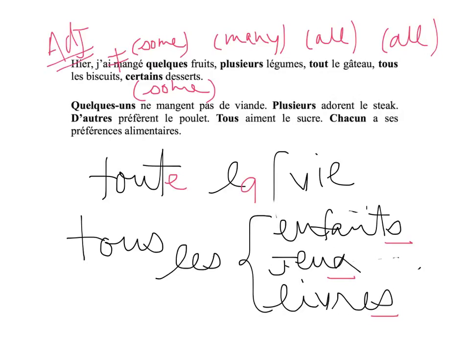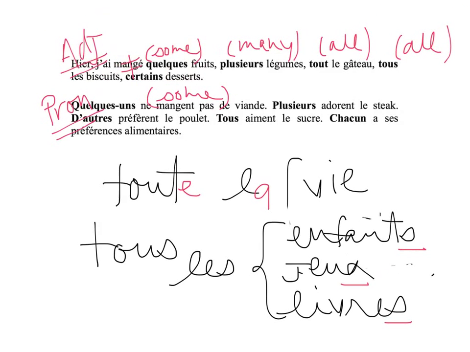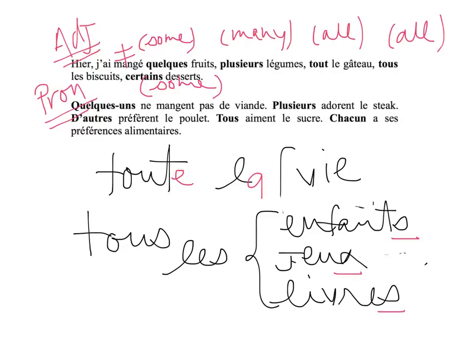Now, I want to take a look at the pronouns. The pronouns are slightly different. Because they are pronouns, they will not be used with a noun. They will be used with a verb.